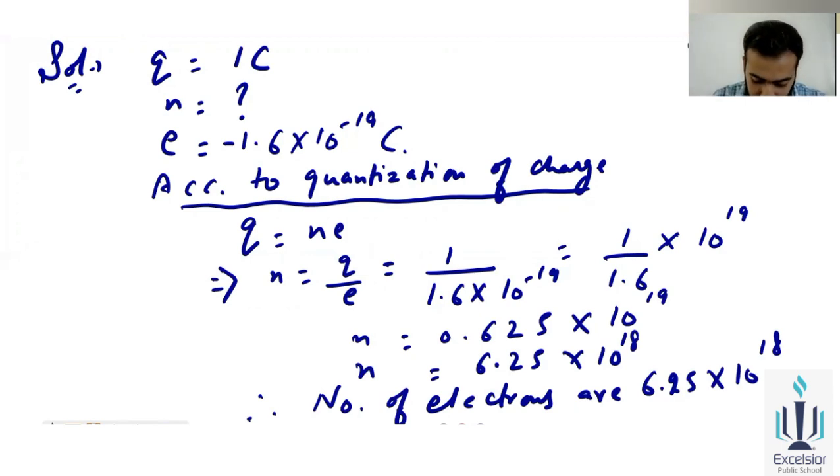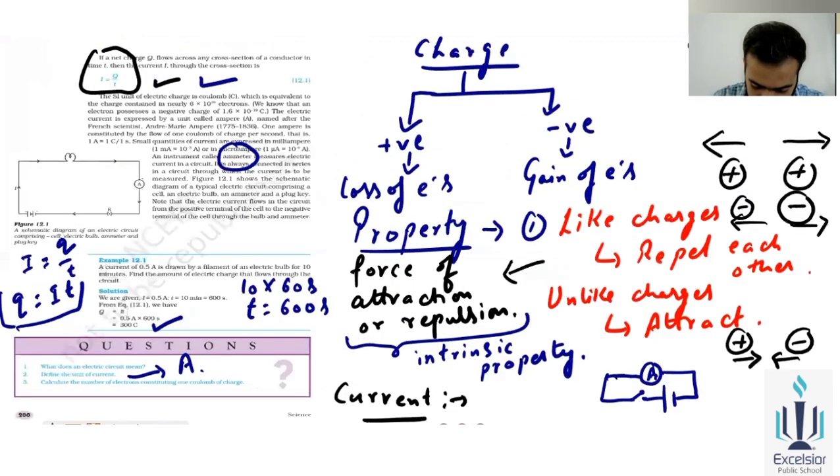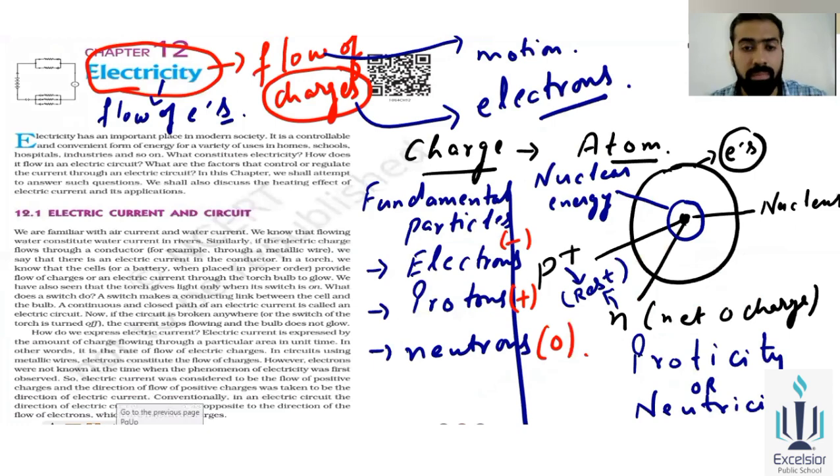Okay, students. So this is the today's class. So now I'll wind up this class. So firstly we'll discuss about the electricity. हमने electricity में क्या पढ़ा है basically, कि क्या electricity होती है, basically उसका name क्या है, what is the electricity, what is the meaning of the electricity, how the term electricity will be introduced, why there will be a proticity or neutricity. Okay, and how flow of currents, that is flow of electrons, flow of charges will be there.